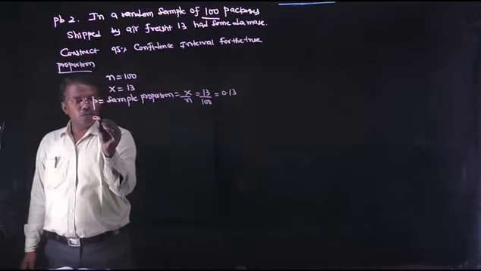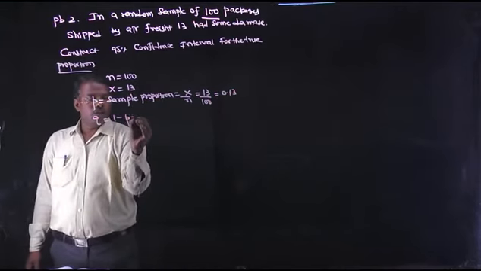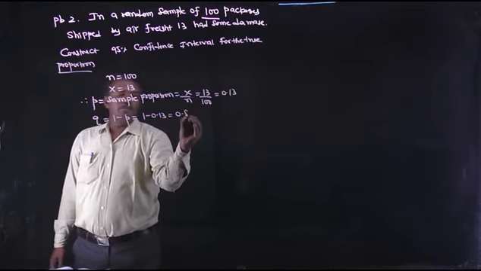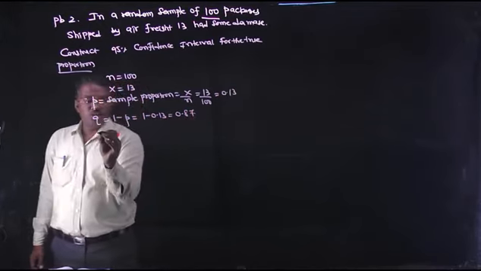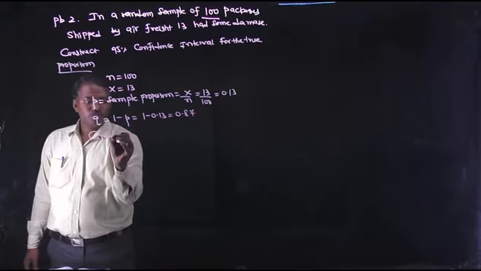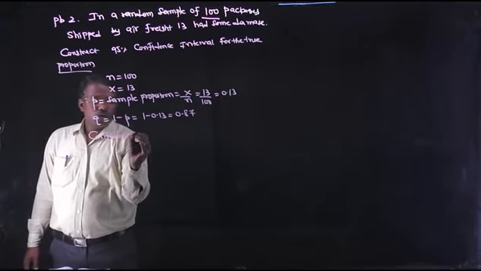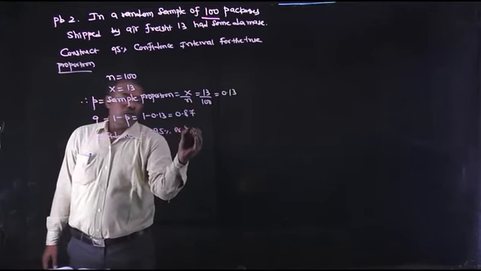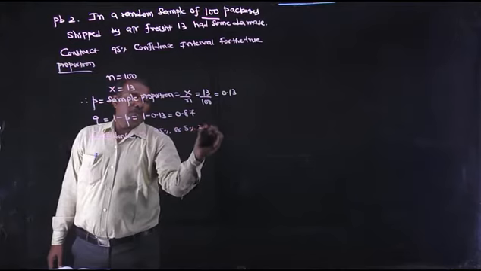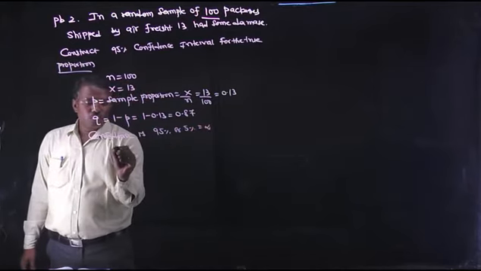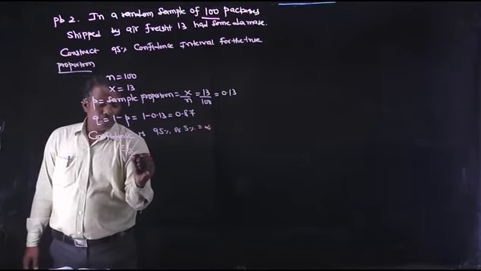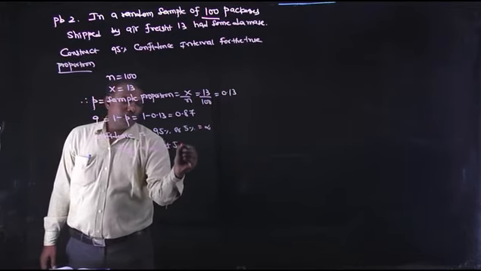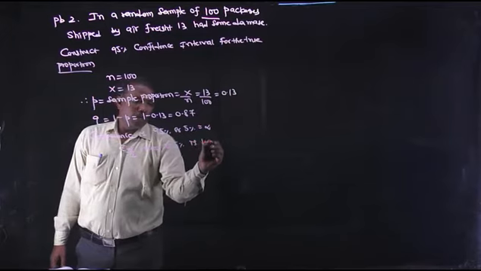So small q, 1 minus p, is 1 minus 0.13, that is 0.87. Confidence is 95%, or alpha is 5%. Therefore, Z alpha by 2 value at 5% is 1.96.